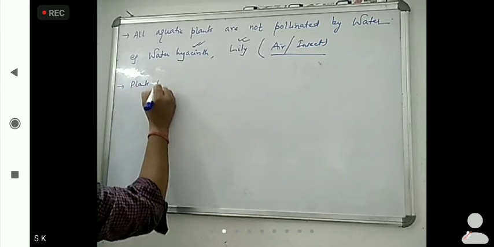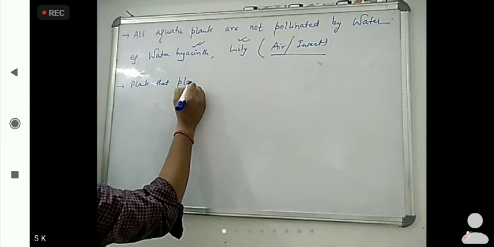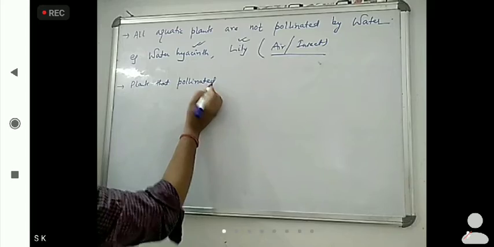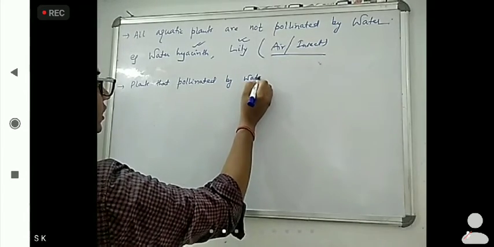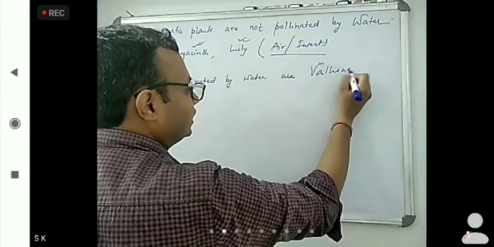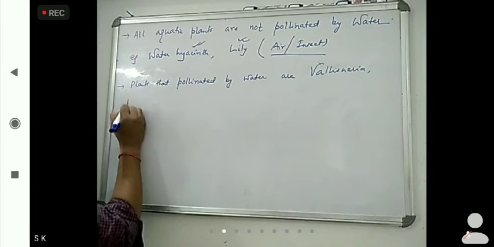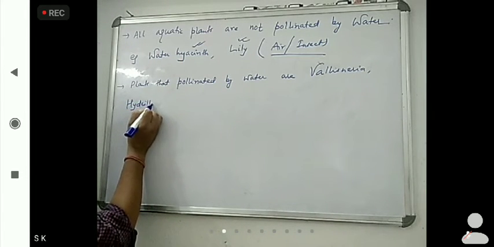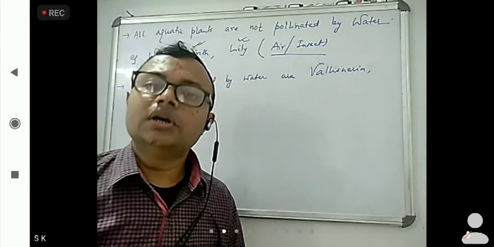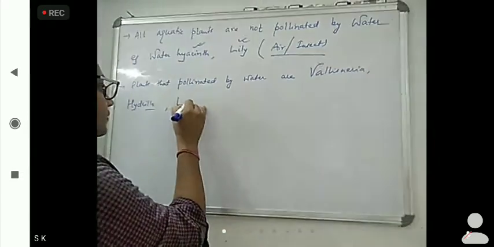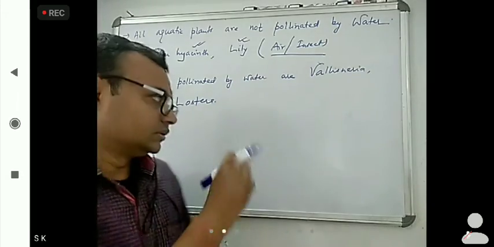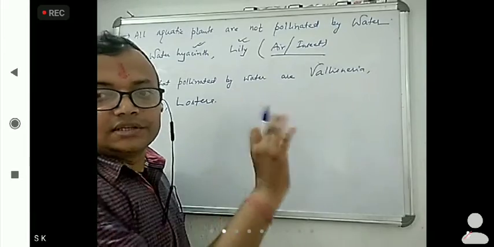Plants pollinated by water are Vallisneria, Hydrilla. Okay, so these plants are pollinated by what? Water. One more plant is there, Zostera. Okay, so these are using water as the pollinating agent.